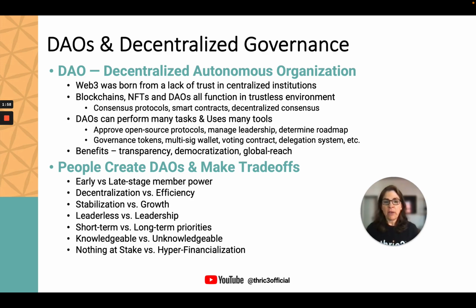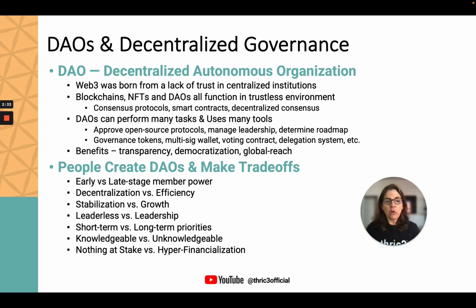You can also have a voting contract that once a certain number of people have voted, that contract goes into effect. There are delegation systems. There are lots of different tools that you can use to make a DAO function. But you have to remember that at the end of the day, people create DAOs and they have to make trade-offs. So what are some of these trade-offs? Well, there's a bunch of them here, and I'm going to link to a really great article that goes into these areas in depth, as well as explains kind of the history of DAOs and how they work.